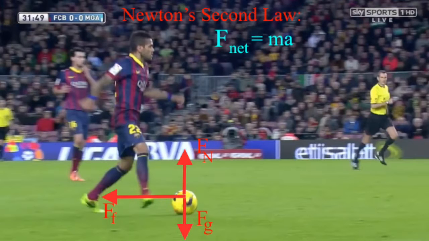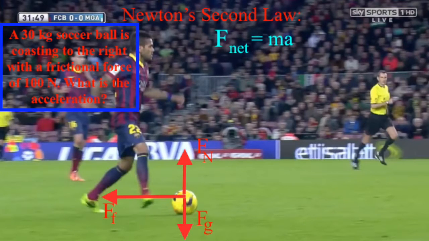An example numerically is, say we have a frictional force of 100 newtons and a 30-kilogram ball. That's a pretty heavy ball. Anyways, in order to find acceleration, we need to use Newton's second law's equation.